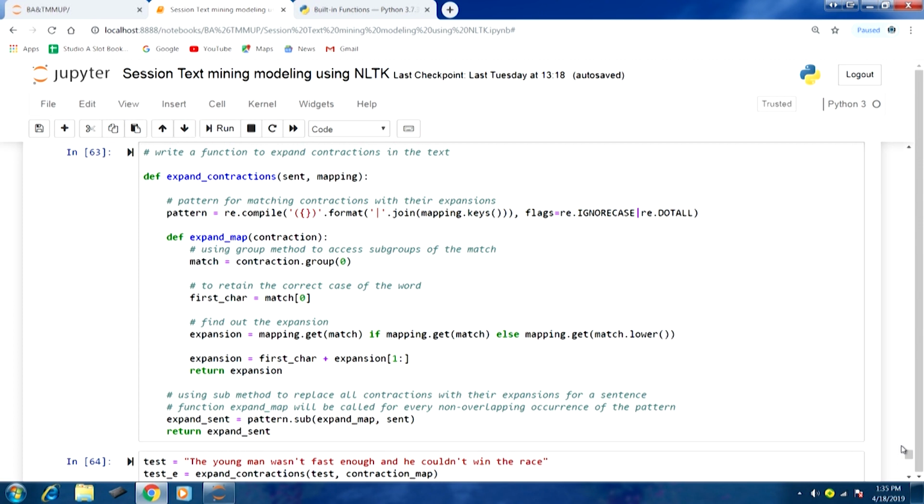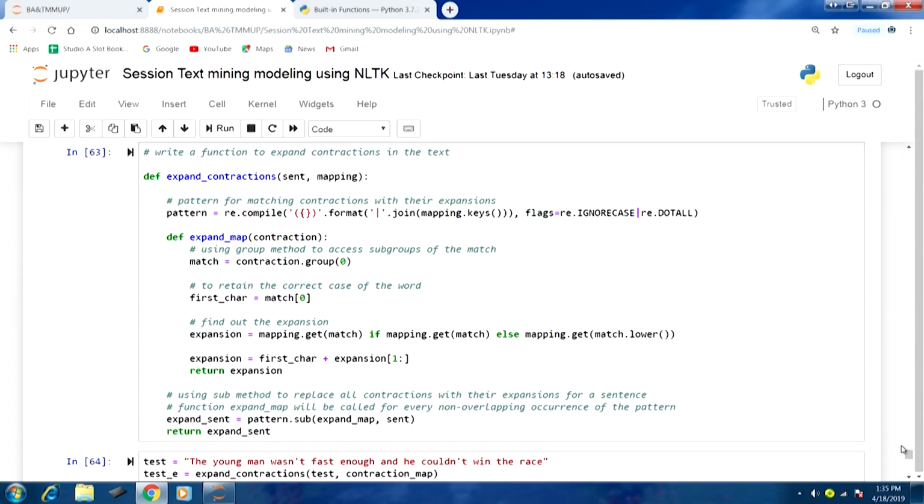And you can see this join we have used before also. In this join we are calling mapping.keys, and using format we are going to create all the keys and their mapping, because essentially we will be matching the pattern with the text where these contractions are present. And we have also defined certain flags, for example ignore case. For more details on format and other methods that we are using, you can always refer to the help section. So with this we have defined our pattern.